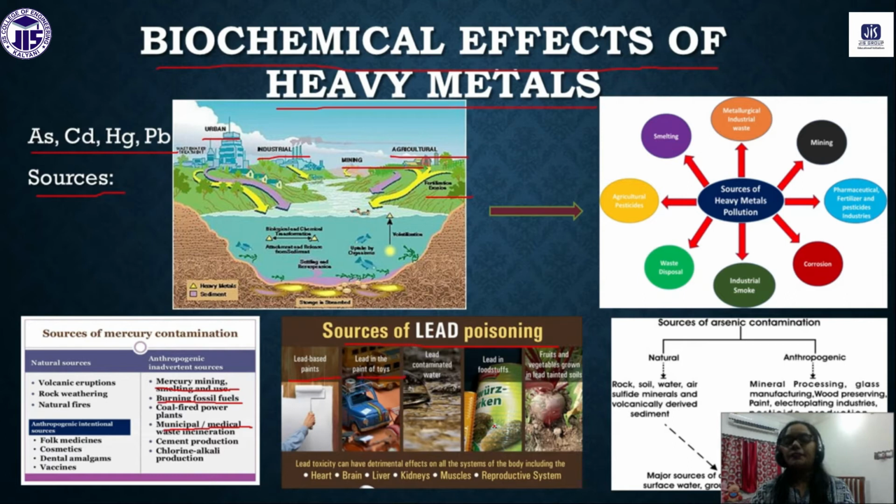All these are discharging into the water, and we are consuming them through the water and through our food. Here, arsenic contamination generally comes from mining, from glass factories, from wood preserving factories, from paint. From all this industry we are getting arsenic into the water.